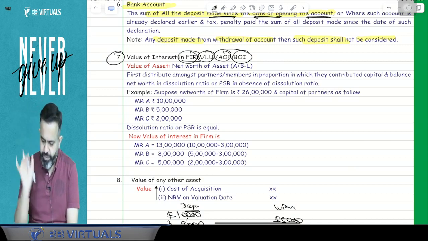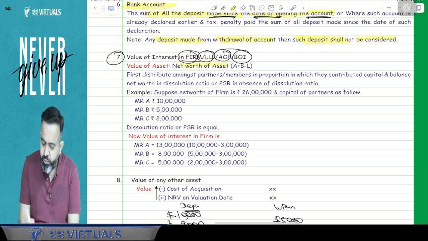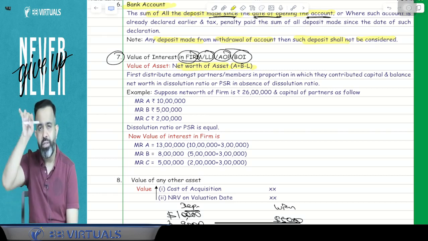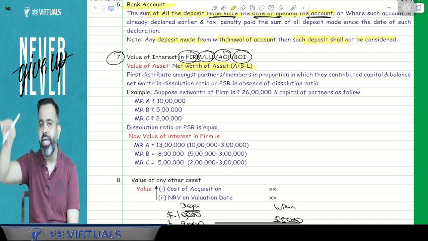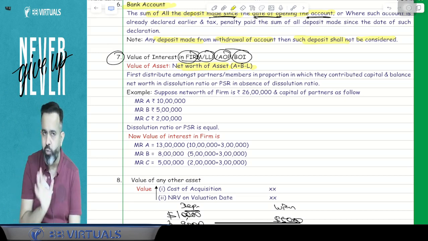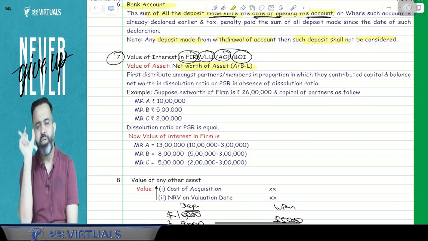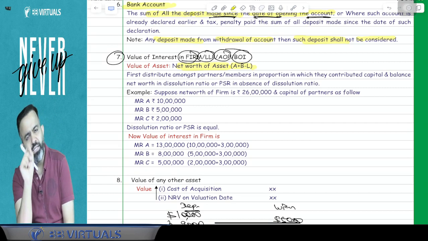Whatever the partnership firm, LLP or AOP BOI outside India, first calculate the net worth of the asset. Net worth means A plus B minus L. Means for that partnership firm or LLP or AOP BOI, first calculate A plus B minus L. Means all assets at book value, but other than that, 10 asset at fair market value, and liability at book value. So A plus B minus L, and whatever the value, that will be the net worth of that firm or LLP or AOP BOI. First bifurcate this net worth in the capital ratio.